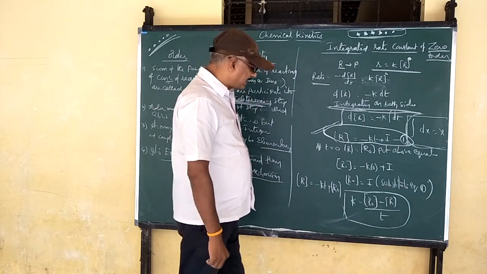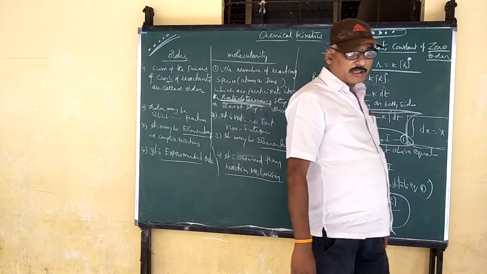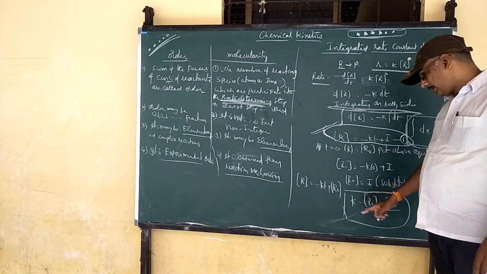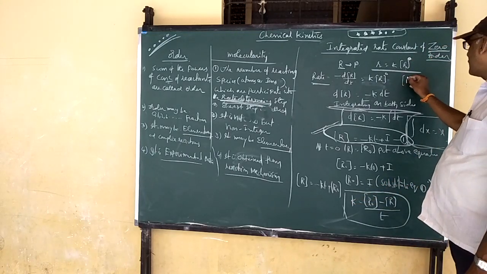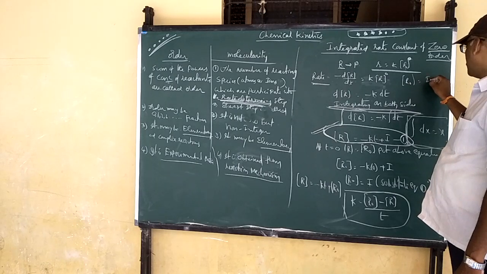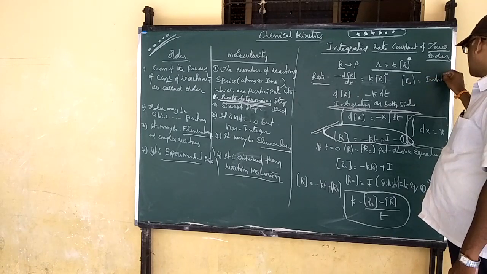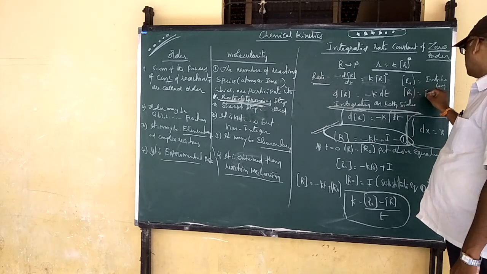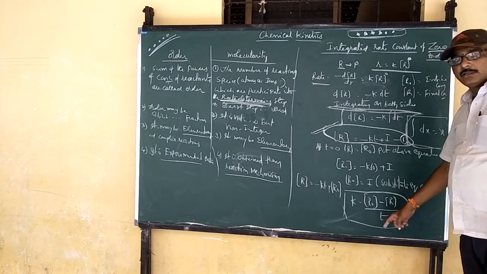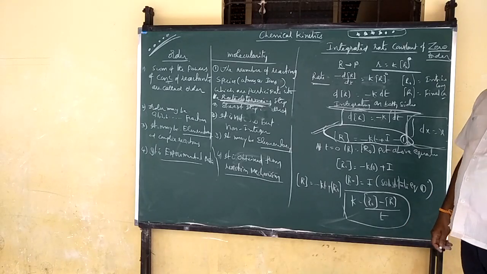Now what is meant by K? K is the rate constant for zero order. What is meant by R naught? R naught is the initial concentration. R is the final concentration after time t, and t is the time taken.